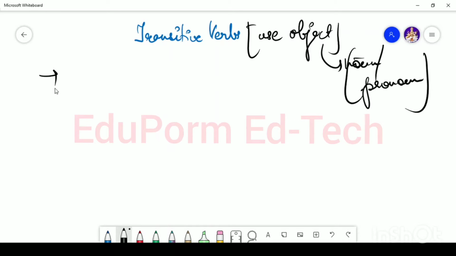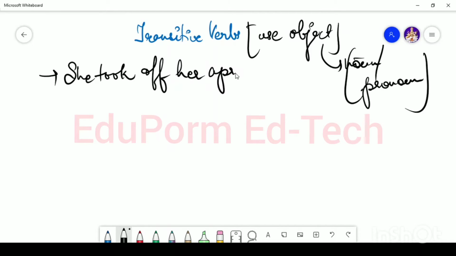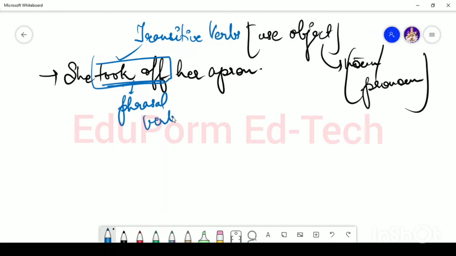Let's see one example. If I say that she took off her apron. So first of all, trace out the phrasal verb. The phrasal verb is took off here. Took off is the phrasal verb. Okay. So after the phrasal verb, there is the object coming over here. You can see she took off her apron. Alright. So transitive verbs have the object. They will talk about the object.